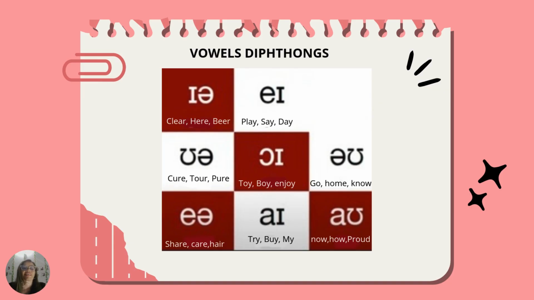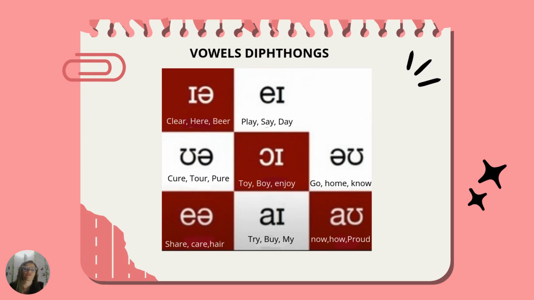Next sound. ua. This sound occurs in the words cure, tour, pure. For example, the poured water is used to cure the plants. Next sound, oi. This sound occurs in the words toy, boy, and job. For example, the boy enjoys his new toy.